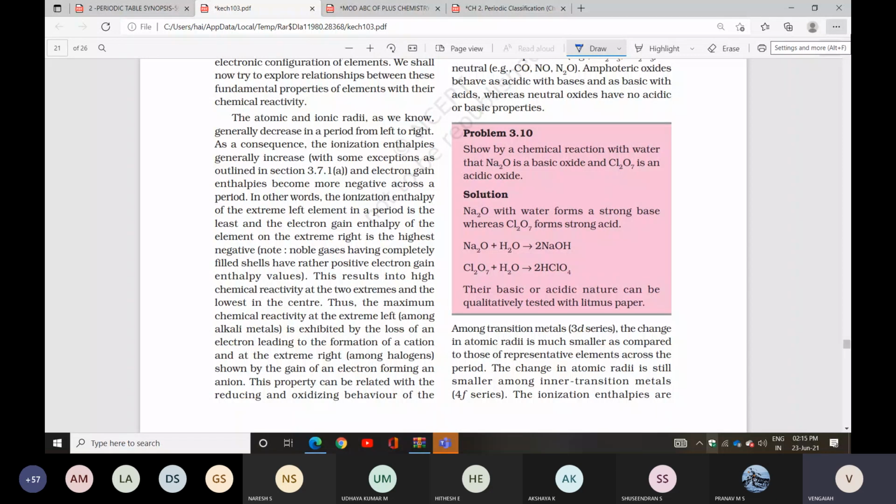Why is it so? You can remember: Na2O reacting with water forms NaOH. Cl2O7 reacting with water forms HClO4. So their basic or acidic nature can be tested qualitatively.